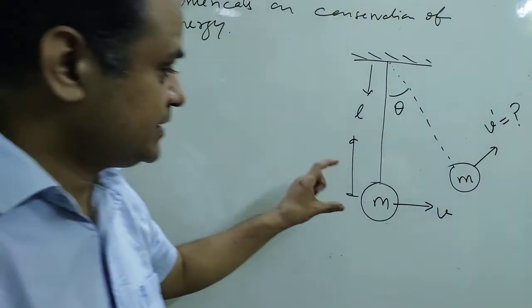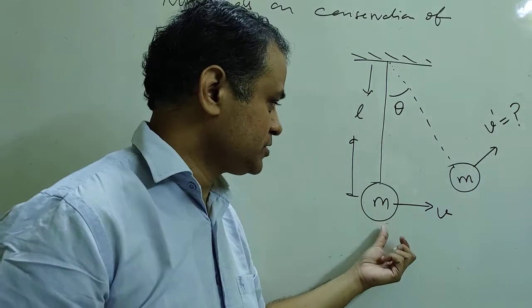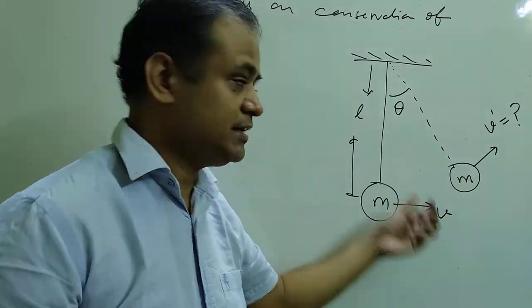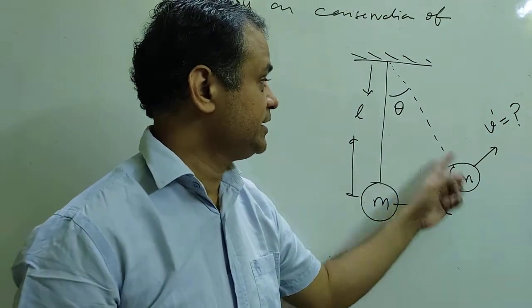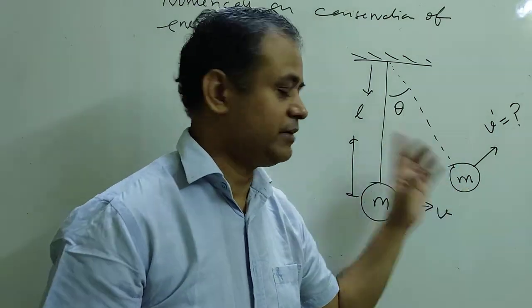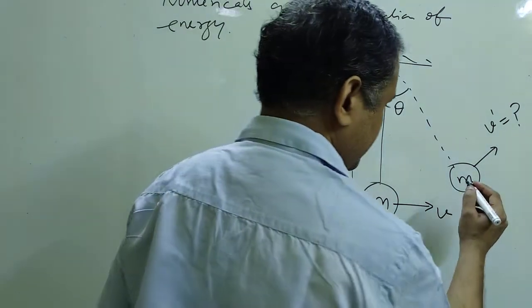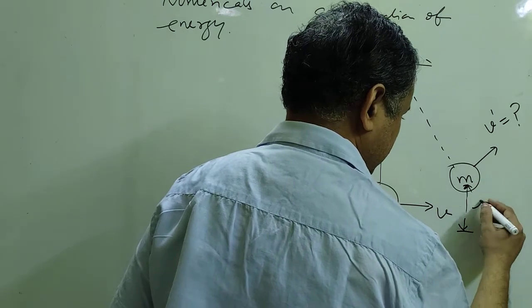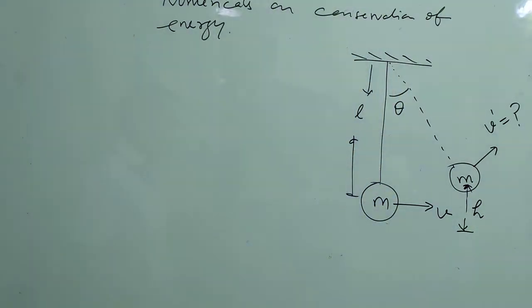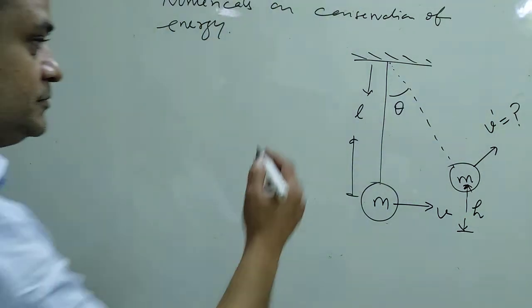The question is, there is a pendulum consisting of a bob of mass m, velocity is v at the mean position, length is L. We need to find what will be the velocity when it makes an angle theta with the vertical. Okay, so first of all you find how much height is attained by the bob. This is the height h. First of all you need to find the height attained by the bob.